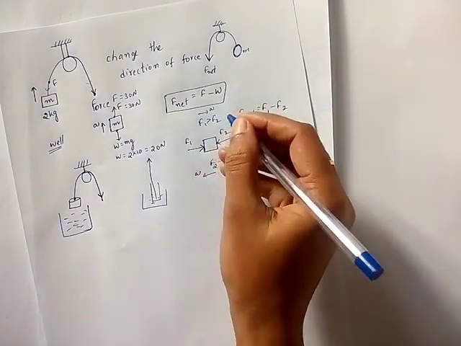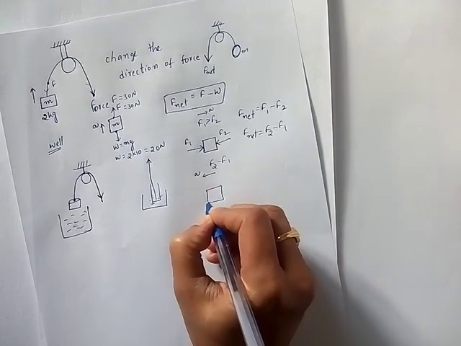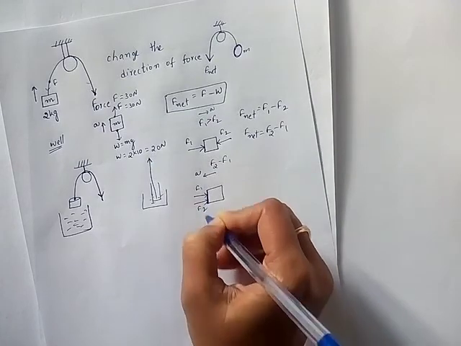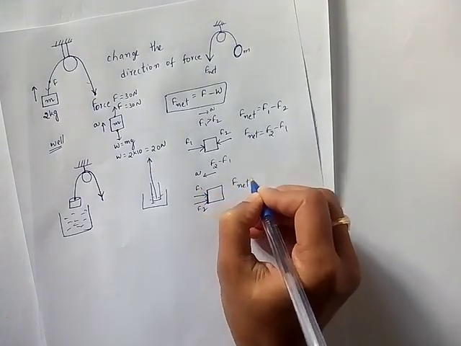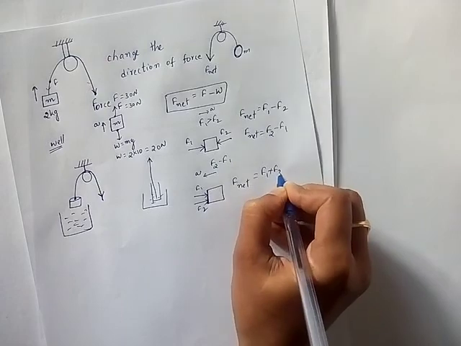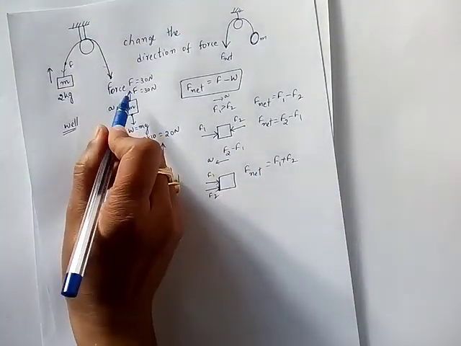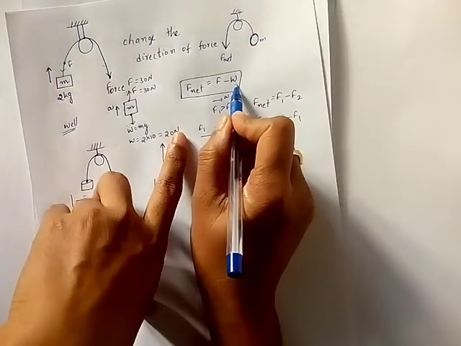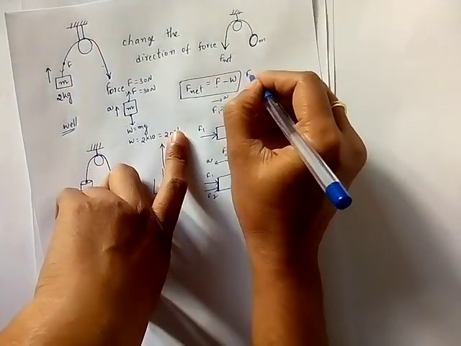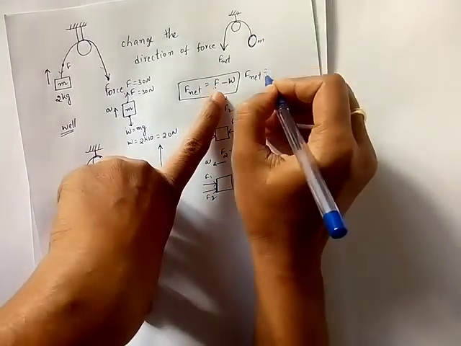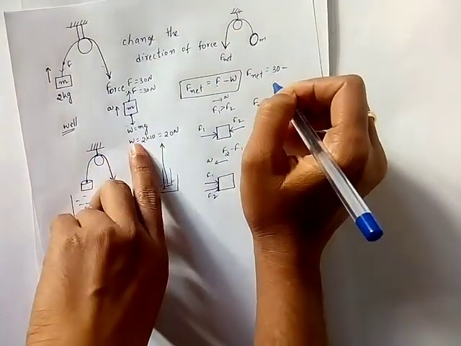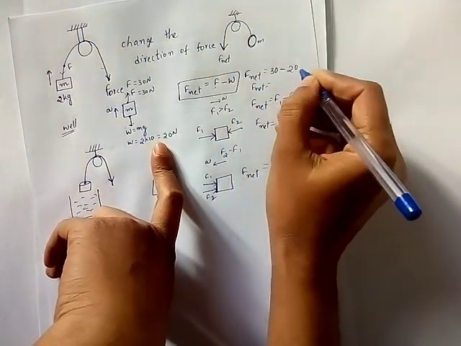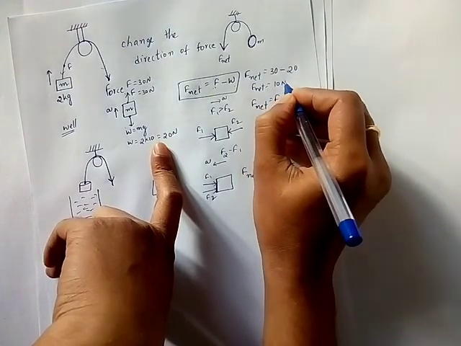Then if the forces are acting in the same direction, like F1 and F2, F net will be equal to F1 plus F2, the sum of the forces. Here the forces are in opposite directions, so F net is equal to the difference of the forces, F minus W, because F is greater. Now F net is equal to F, 30 Newton which we have already found, minus W, 20 Newton. So F net is equal to 30 minus 20, 10 Newton.